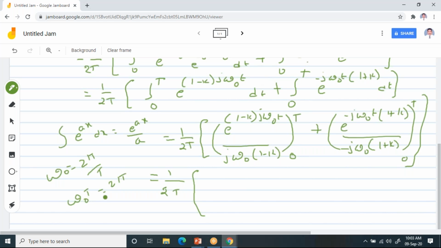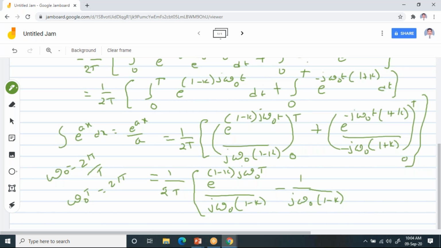When you apply the limits, you are going to get e power (1 minus k) j omega naught capital T divided by j omega naught into (1 minus k) for the upper limit. Now when you apply the lower limit, minus, you substitute 0 in the place of small t. E power 0, you know, is 1, which you can write as 1 by j omega naught into (1 minus k). This is after applying the limits 0 to T for this term.